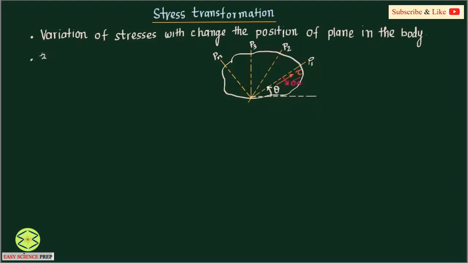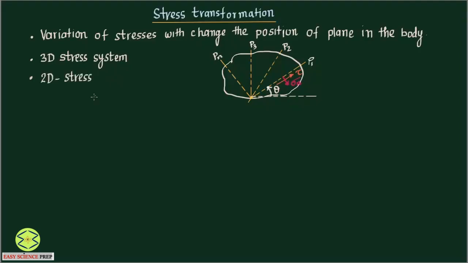We have already studied about two types of stress systems. The one is three-dimensional stress system. In three-dimensional stress system, the stresses are going to act on all three-dimensional planes. And we also discussed about two-dimensional stress system. So please go through the previous lecture in which we have understood what is the meaning of two-dimensional and three-dimensional stress system. The two-dimensional stress system is also called as plane stress system.